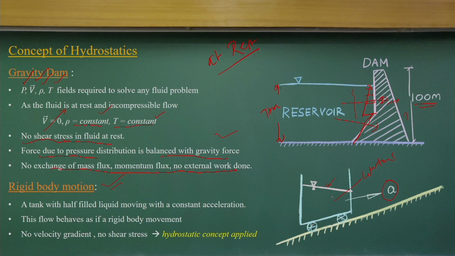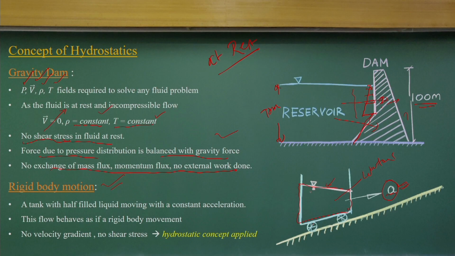At that time this control volume is moving as a rigid body, traveling with a constant acceleration a. So, we can consider a very simplified case now: this fluid control volume is moving with a constant acceleration a with a free surface, and as it is moving, there is no velocity gradient, so no shear stress. So, we can adopt the hydrostatics concept.